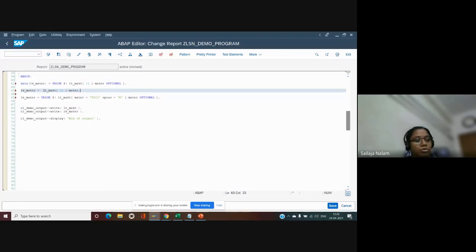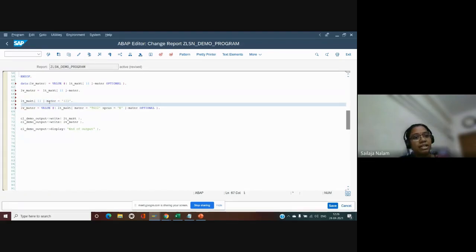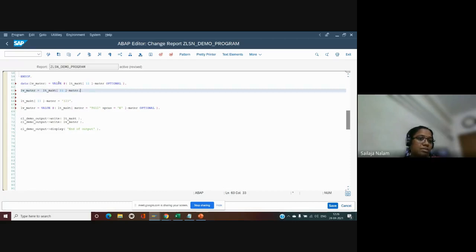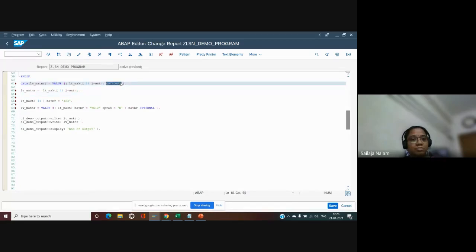Suppose we want to override the value which is available here. I see some pieces of code where they mention equal to 123 like that. So we can populate the value in the internal table, taking the index, and we can populate it like this also. I don't think there is a difference between with and without the VALUE keyword. The only addition I can see here is that with OPTIONAL, we will not end up in a short dump. Because in regular real-time developments, we will be ending up in short dumps, as we are not sure what sorts of data the particular program will be handling, right?